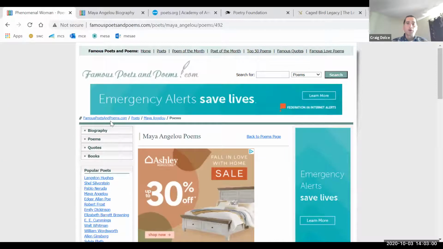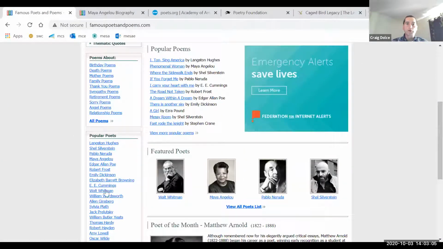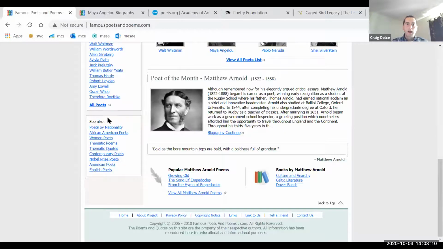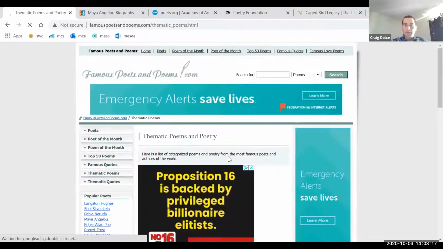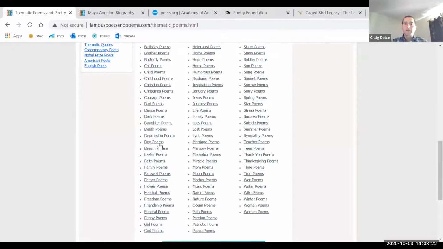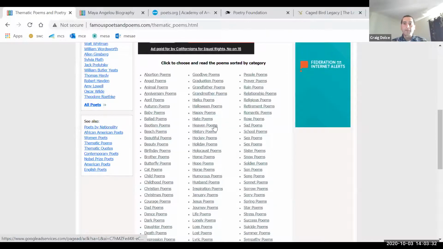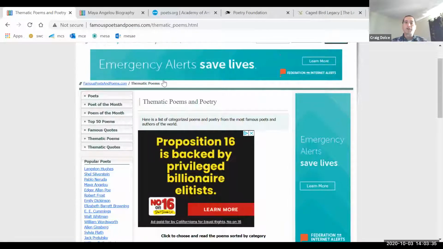If you don't want to choose one of the top 50 poems, notice how all these poems are sorted by theme, by popularity, by nationality, race, gender. Let's click on thematic poems. Look at all these options. Pick something that you want to write about. Pick a theme that you want to write about. Dark poems, daughter poems. Hey, let's call it what it is, sex poems. Again, sad poems, happy poems, heaven poems. So I love how this website organizes it for you.